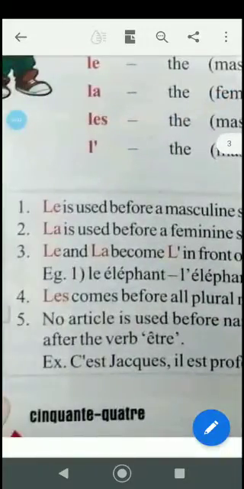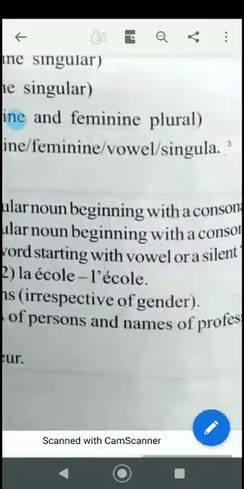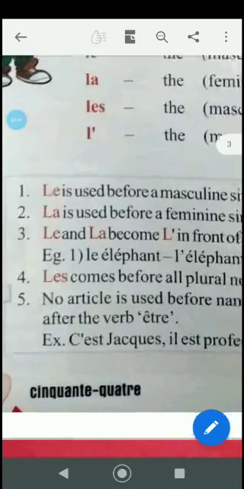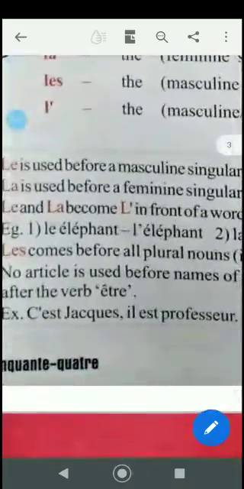No article is used before names of persons and names of professions after the verb être. For example, say Jacques. You do not say le Jacques. You will never. Same in English, you don't use the definite article before a proper noun. For example, you don't say 'the Rakesh' or 'the Simran'. You don't say that. Same here.